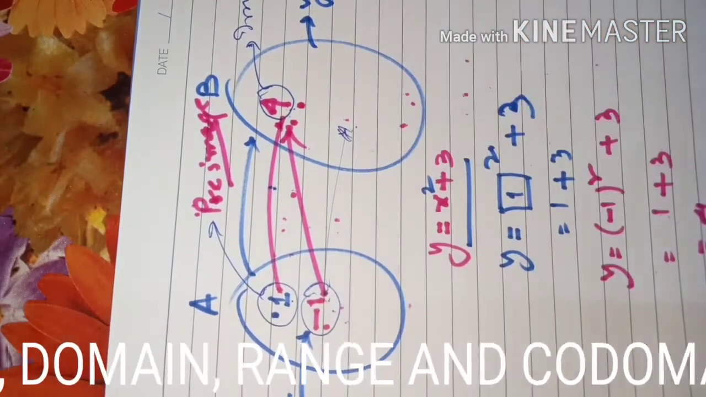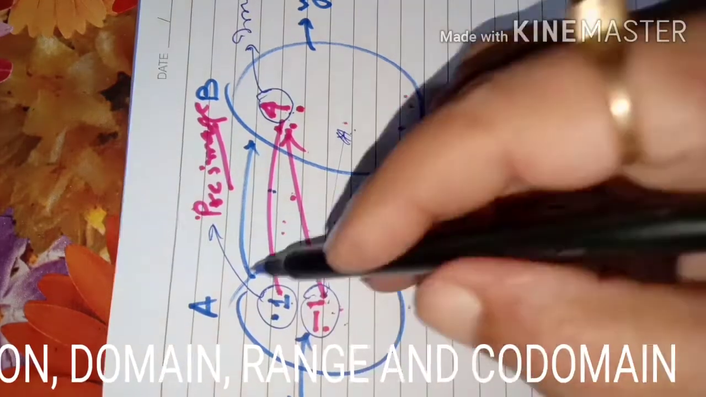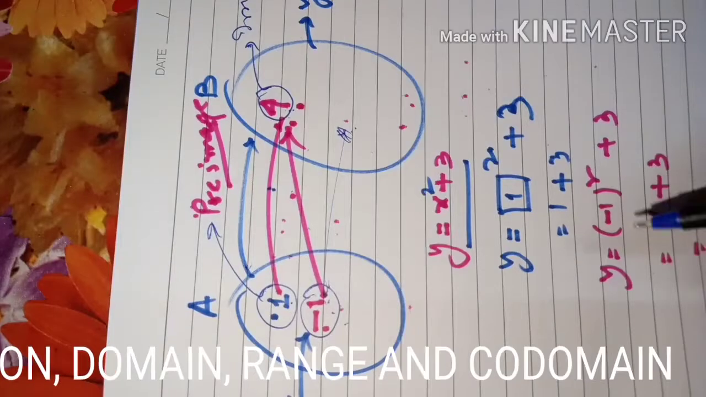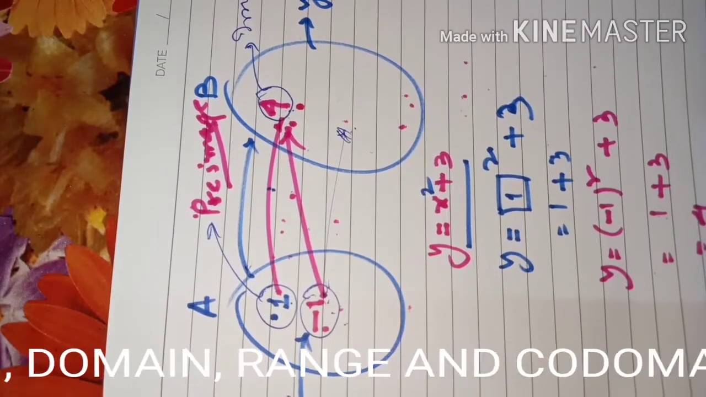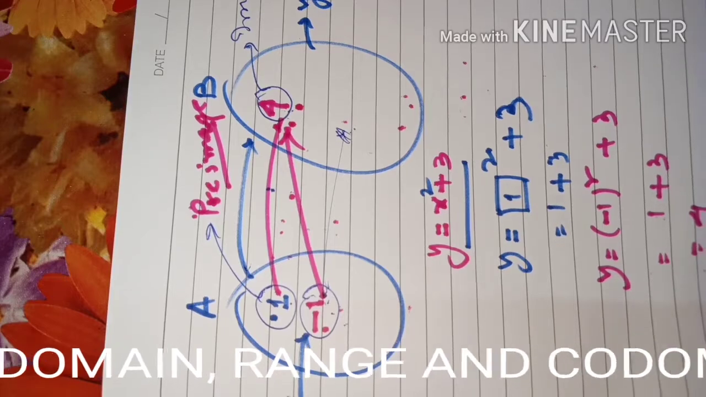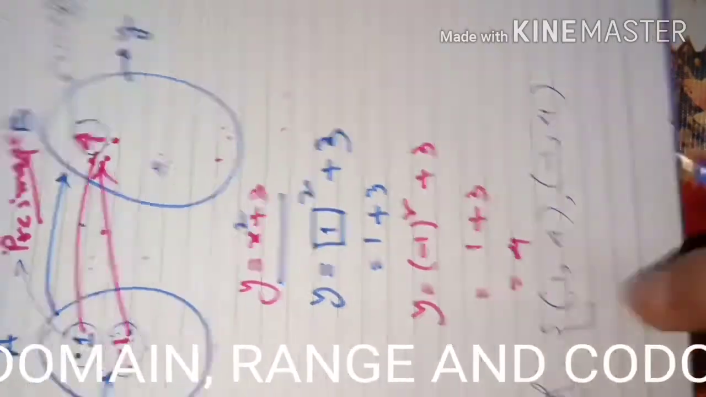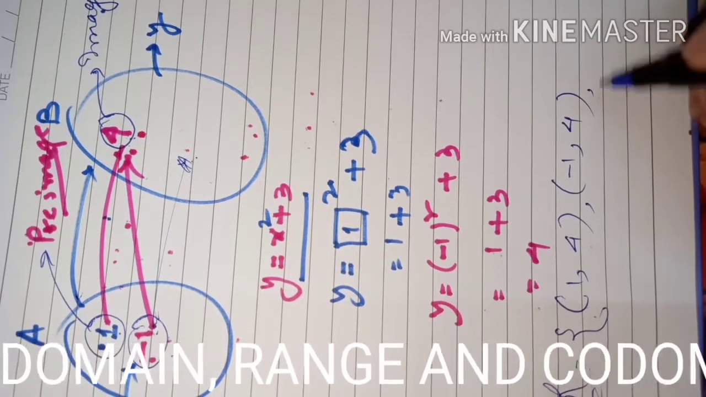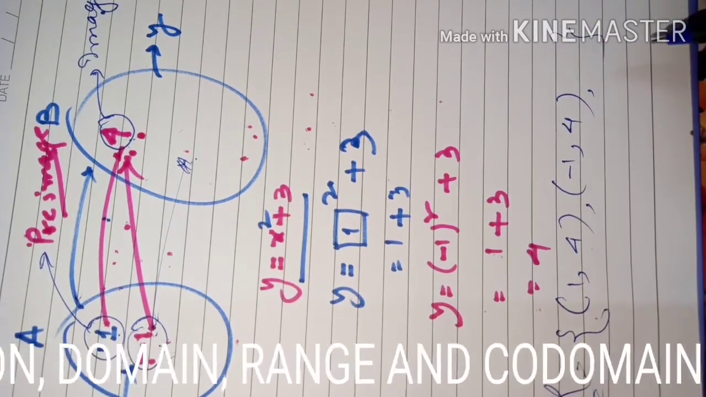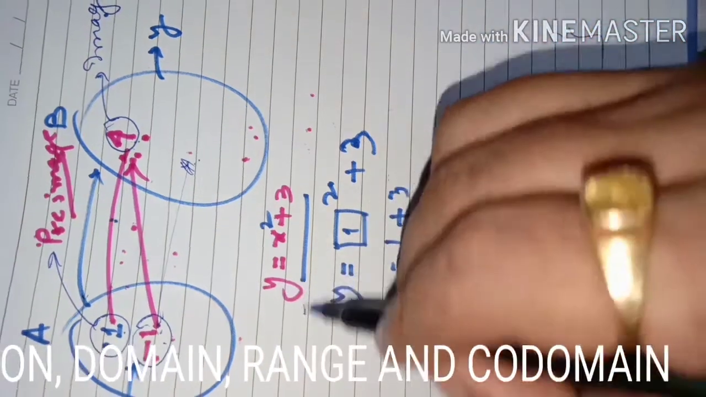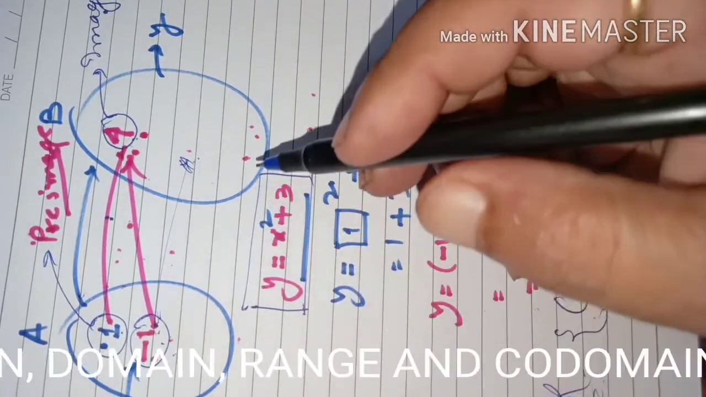Got the idea? That is the most important rule in a function, determining whether a given relation is a function or not. This is a relation: 1 is related to 4, -1 is related to 4. So all this will come in the relation. But this is a special relation. All these ordered pairs in the special relation, this special relation is a function. Then this function is denoted as a formula also, like this.